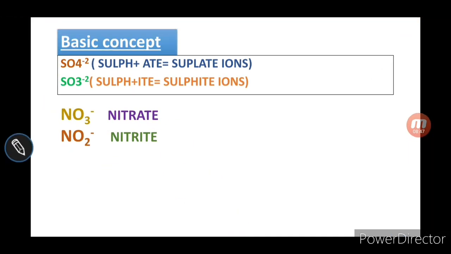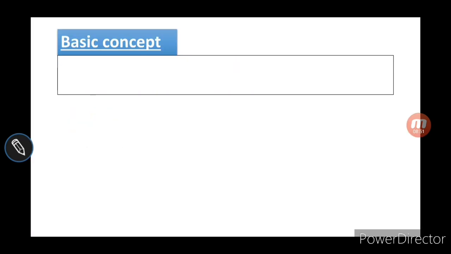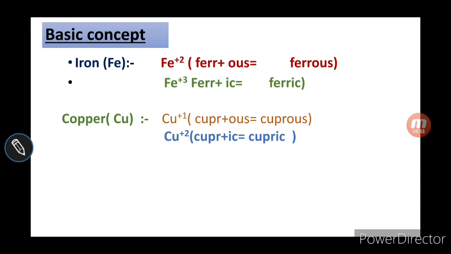How will you find out valency? How will you find out the charges of 120 elements, and how will you distinguish between the same element having different charges? For the first one you will add -ous, and for the one with the greater valency you will add -ic. It is very clear.